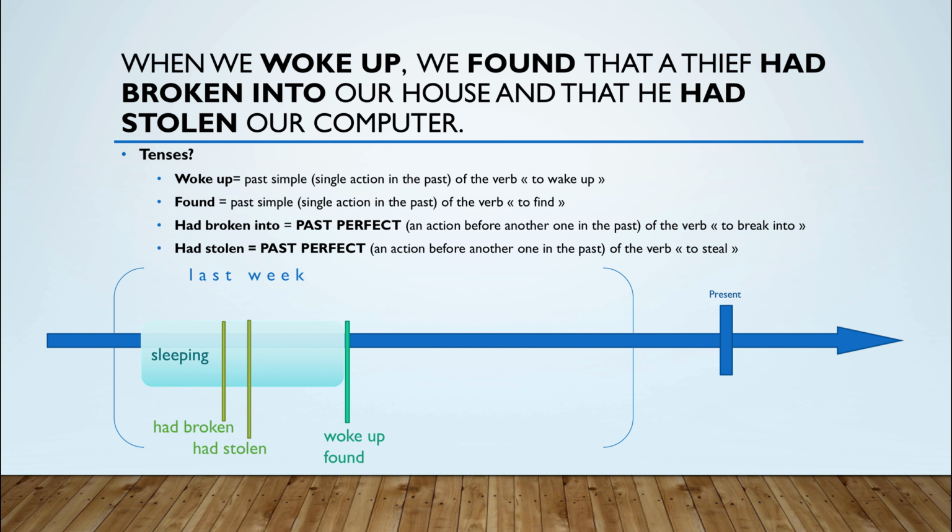The first action is breaking into the house. And once he was in our house, he stole our computer. We can clearly see that we use the verbs had broken and had stolen to indicate actions that happened before the morning, before we woke up and found that he had broken and stolen. So woke up and found are located in the morning, after the night, and then we discovered that someone had broken and had stolen.